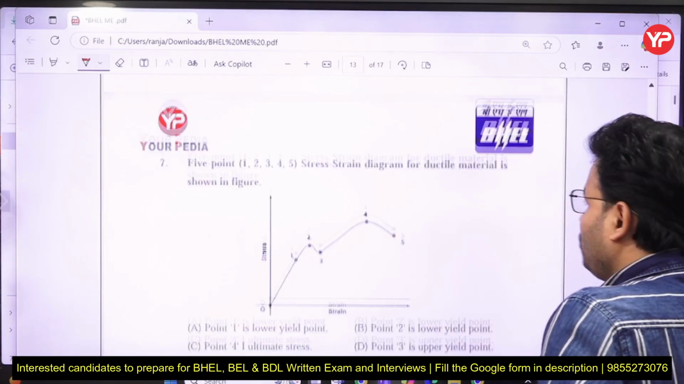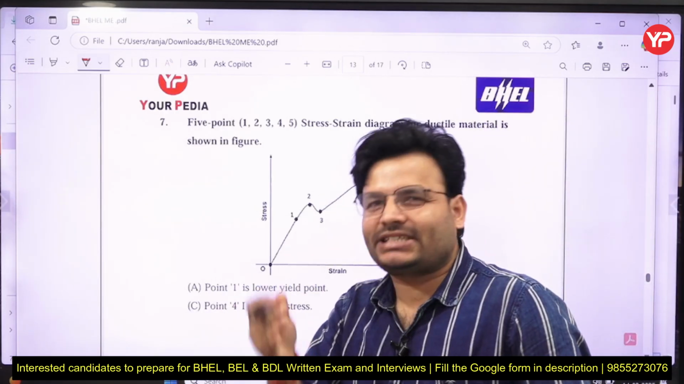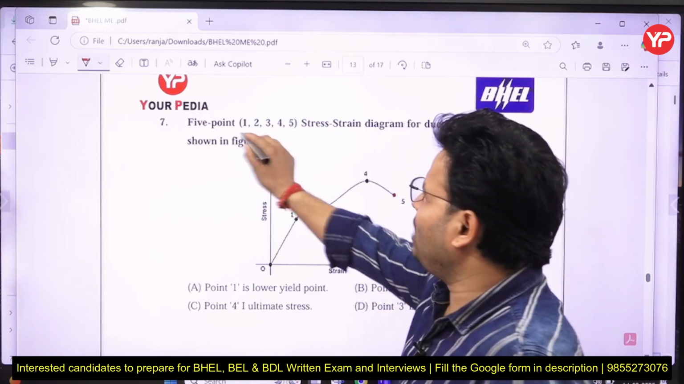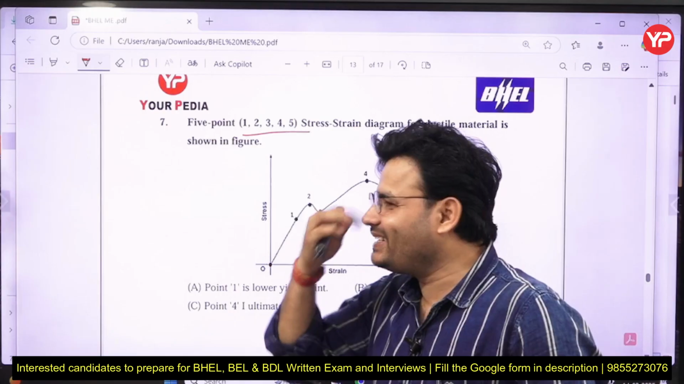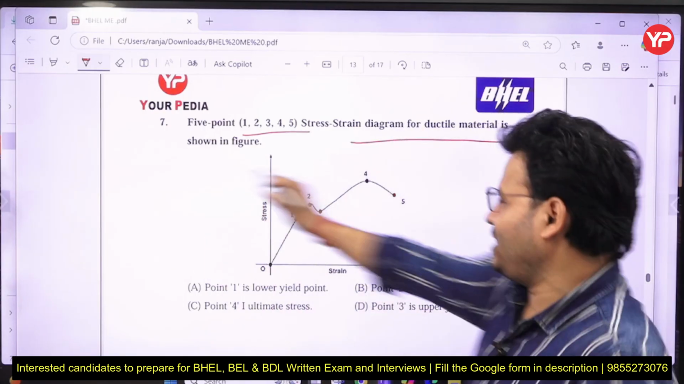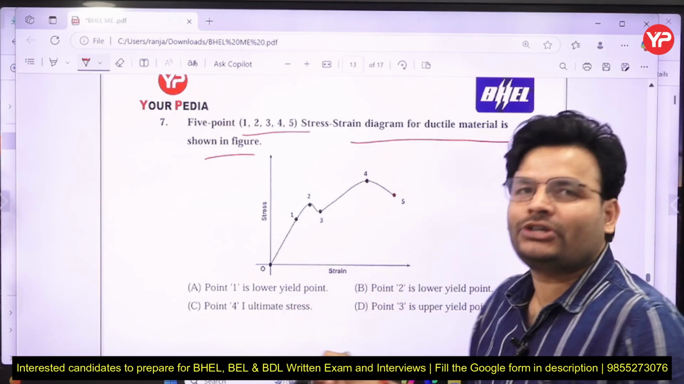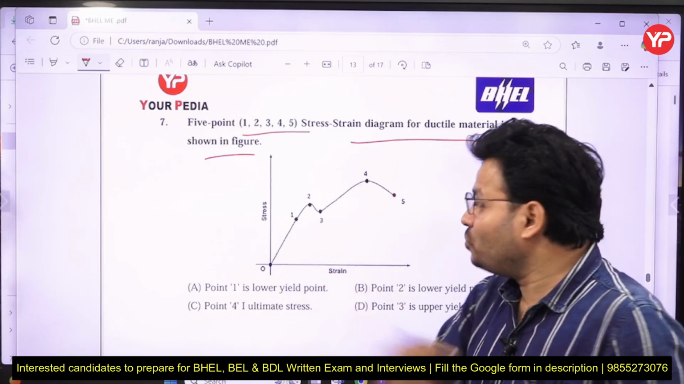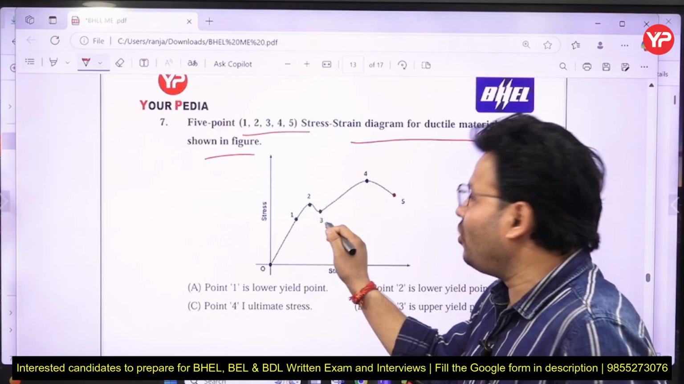Now come to the next question. That question has been asked from the stress-strain curve, the first chapter that I discuss in SOM. I will also discuss it a little in material science. The stress-strain diagram for a ductile material is shown in the figure, with different points. Point 1 is lower yield point? No, my dear friends, that is wrong. Point 1 is the elastic point. Point 2 is called the upper yield point. Point 3 is called the lower yield point.